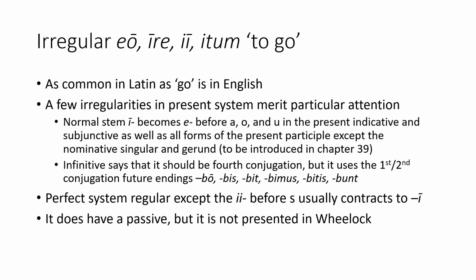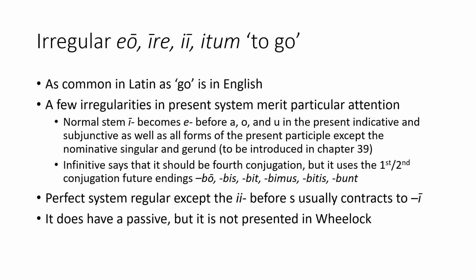However, this long I becomes an E before the vowels A, O, and U in the present indicative and present subjunctive, as well as all forms of the present participle except for the nominative singular, and the gerund, a concept that will be introduced in Chapter 39, so don't worry about it now. The perfect system is completely regular, except the double I usually contracts to a long I before S. It does have a passive system, but it is very rare and not presented in Wheelock, so you don't need to worry about it at all.